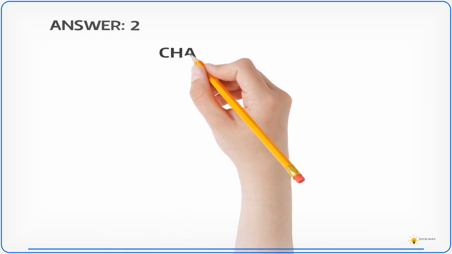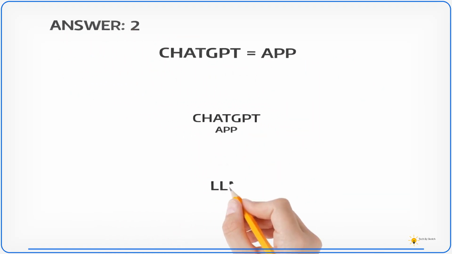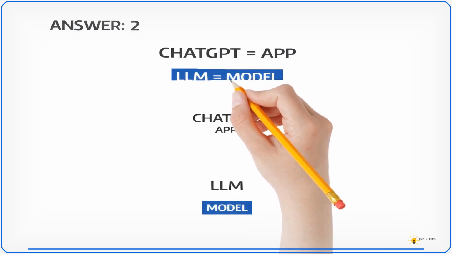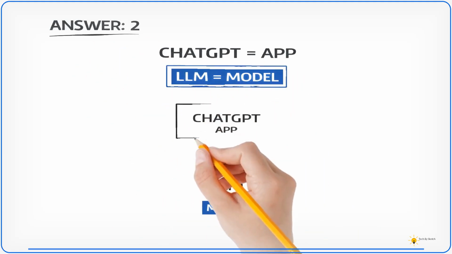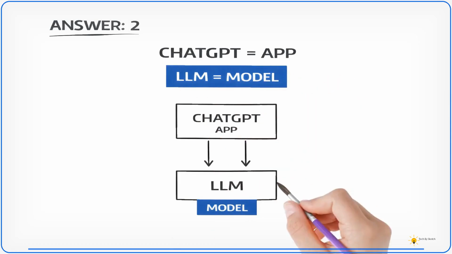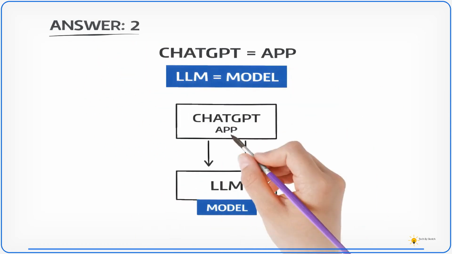The correct answer is 2. ChatGPT is an application powered by a large language model. The large language model is the core model, while ChatGPT is the user-facing product built around that capability. Understanding this difference is very useful in interviews.